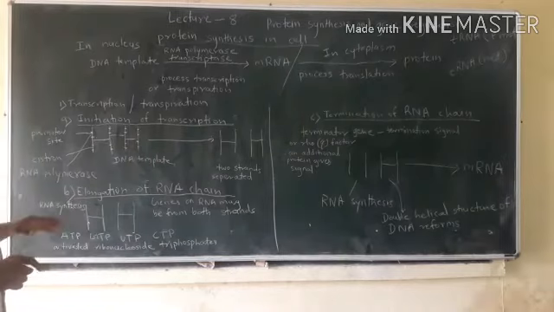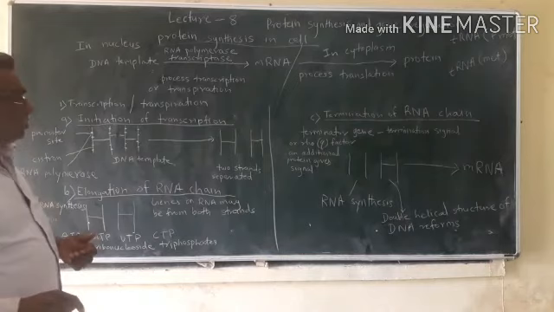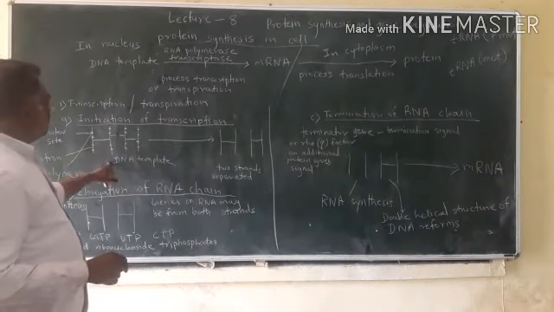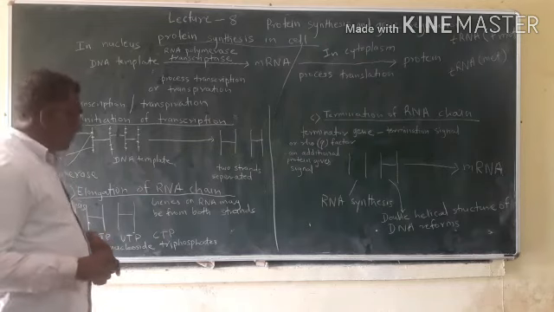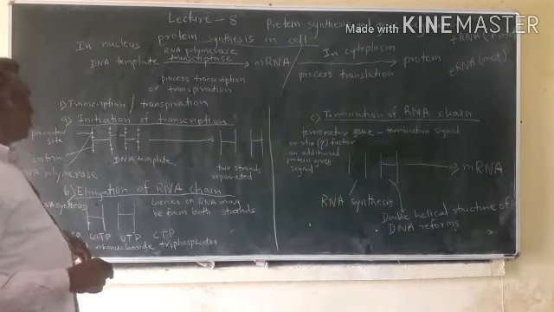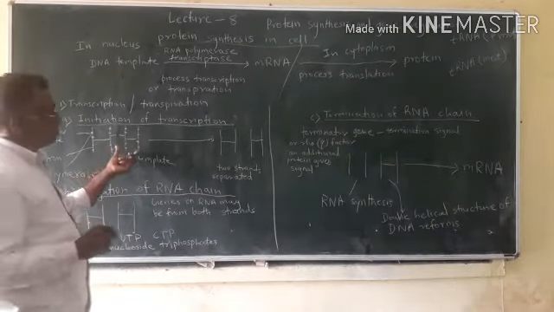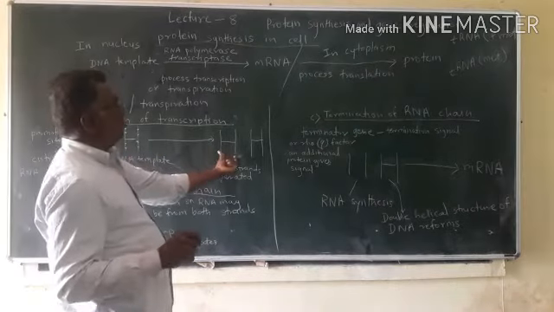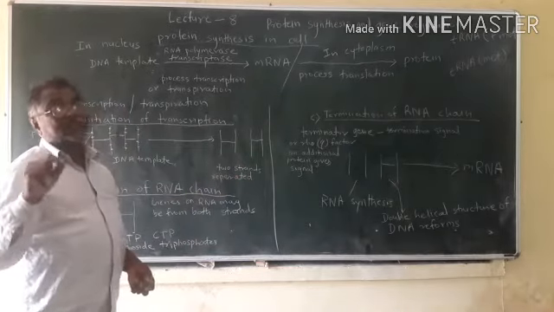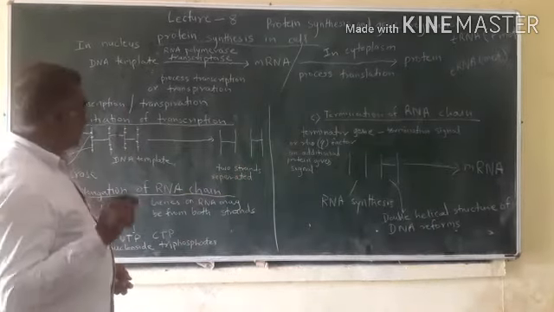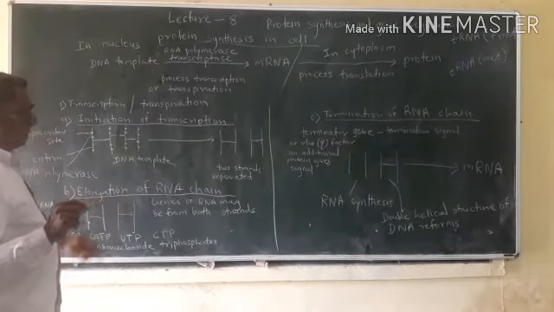Then in the second step, elongation of the RNA chain takes place. This means genes from both the strands of DNA will send their code to the strand where the RNA polymerase enzyme is attached.